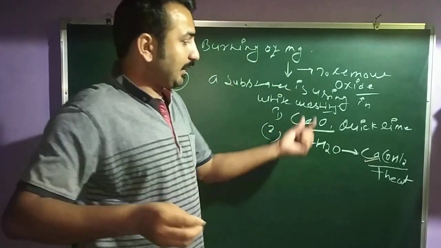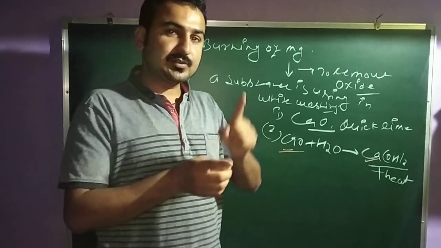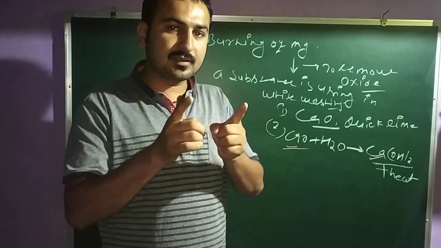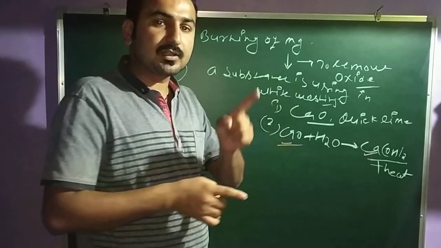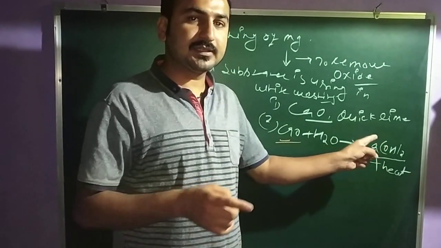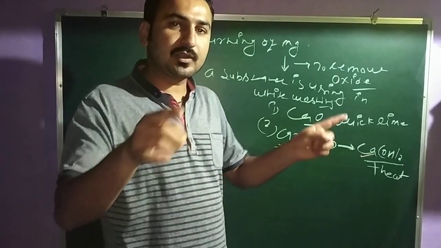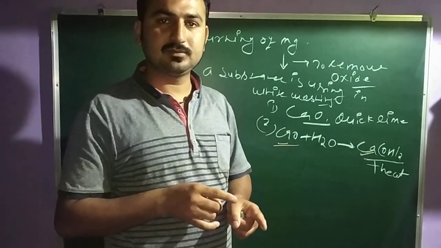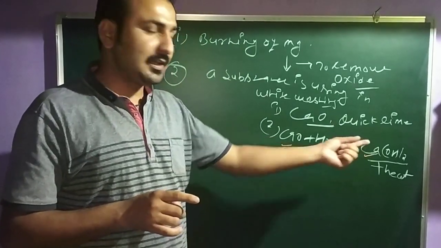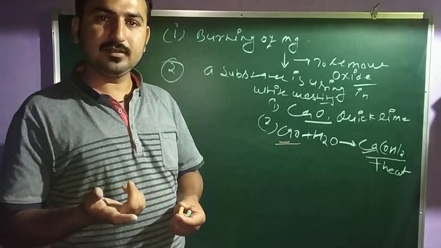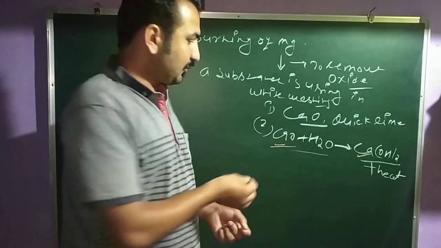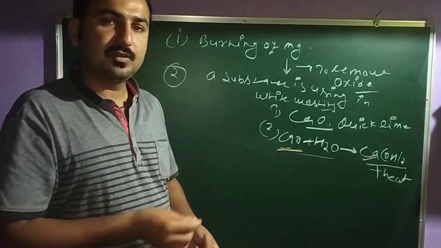If you have any confusion, check the second part. The second part is to write the chemical reaction of this substance with water. In your NCERT, in your syllabus, I have not told you any reaction where Ca(OH)2 plus H2O gives something. I told you only one reaction: CaO plus H2O forms Ca(OH)2. Clear? So you can guess your answer from this reaction also. So this is the substance used for whitewashing.